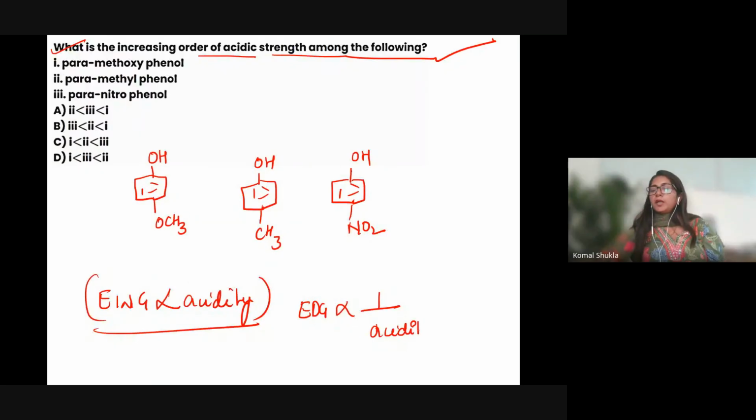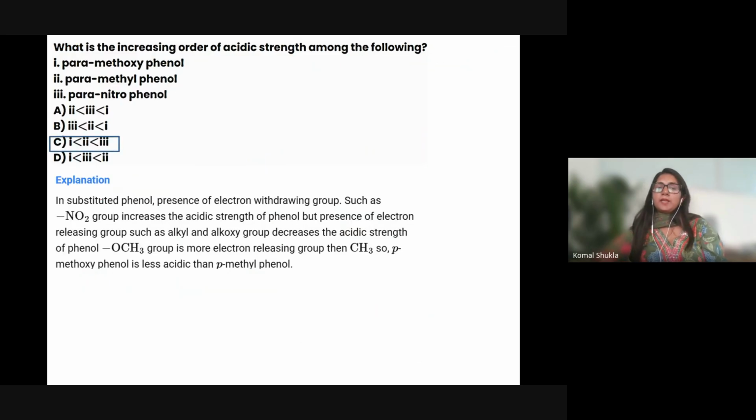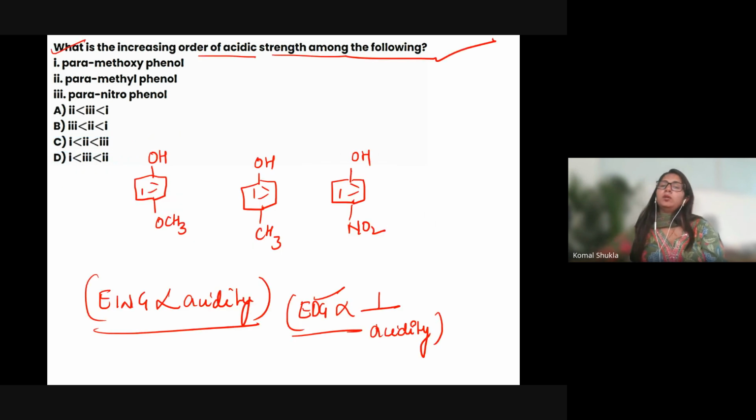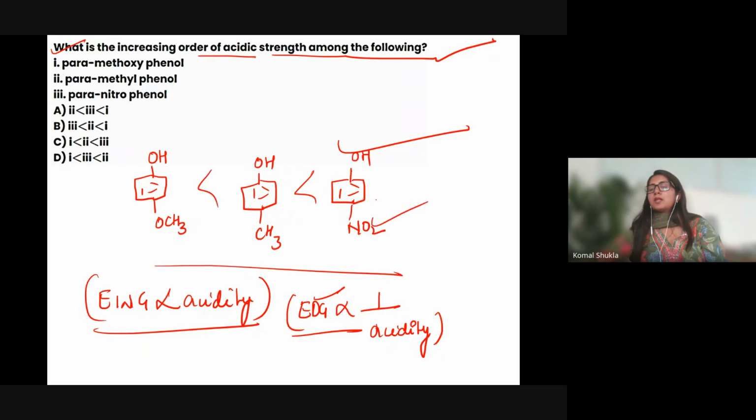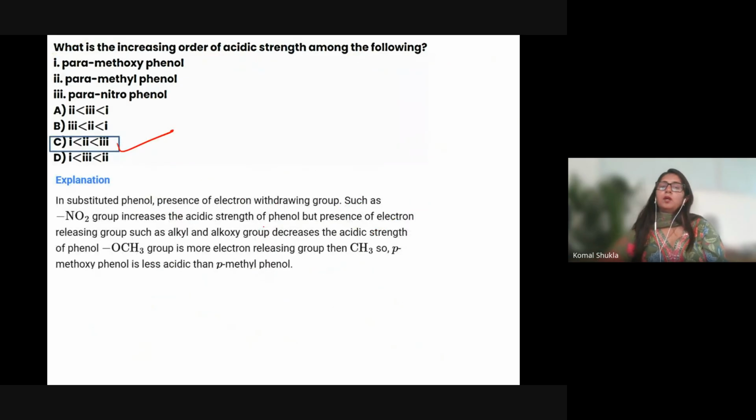Definitely the electron withdrawing group is increasing acidity, and it is present over there. So definitely it will be C. The first one is methoxy, then the second, then the third one, because I told you this is more than the last, because this is electron withdrawing. So the answer is C.